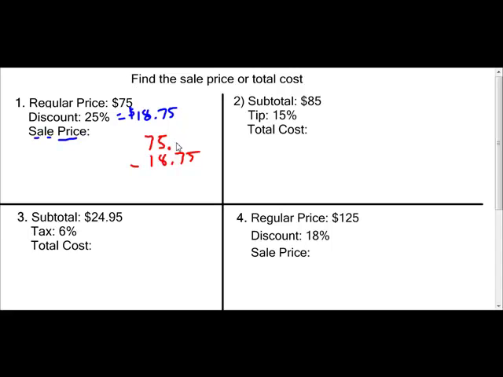If there's nothing here, I have to make those zeros visible as placeholders, because we can put zeros there when there's nothing there. A zero represents nothing. So now we have 75, and by the way, money is written, $75 is not written like that. $75 is written like this, 75.00, because money is always written to the nearest hundredth. So we're going to subtract, so we need to do some borrowing.